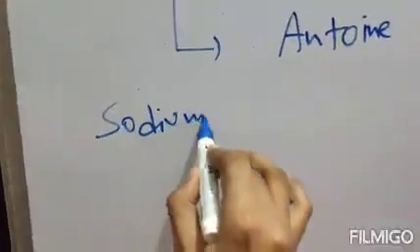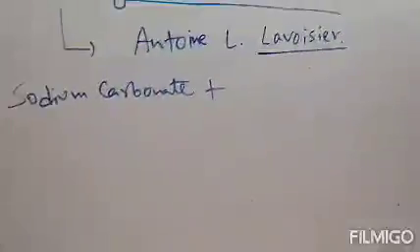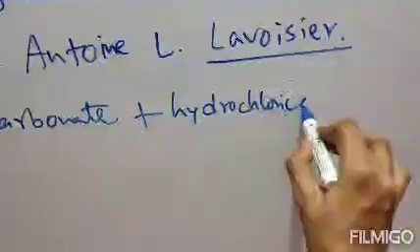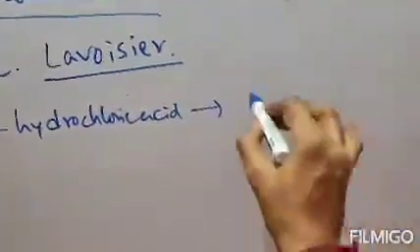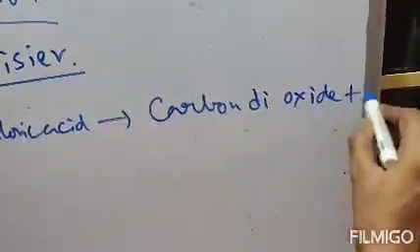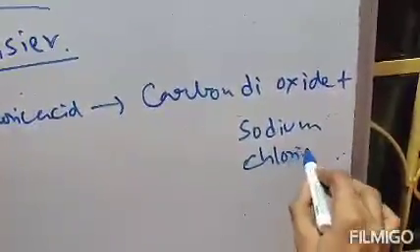Let me provide you in formulas. Sodium carbonate plus hydrochloric acid, HCl, gives the products carbon dioxide plus sodium chloride.